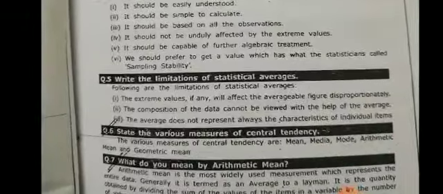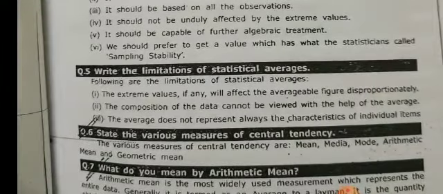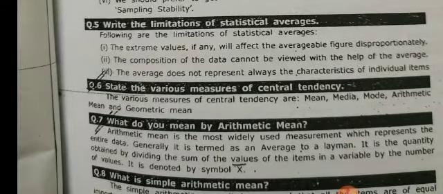Write the limitations of statistical average. Following are the limitations of statistical average. The extreme value, if any, will affect the average figure disproportionately. The composition of the data cannot be viewed with the help of the average. The average does not always represent the characteristics of individual items.